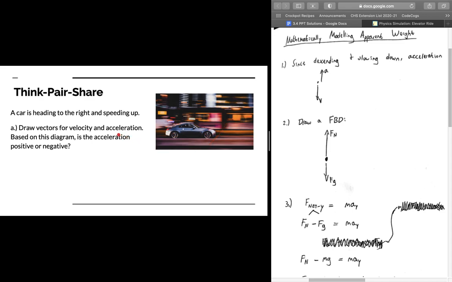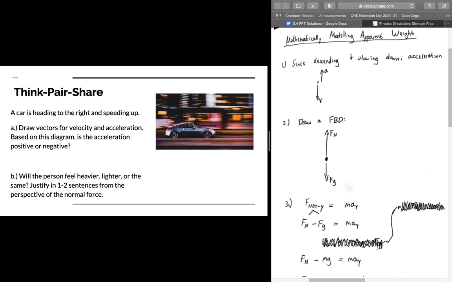If we were to slow down, our acceleration vector would have to point the opposite direction of our velocity vector. So if our velocity points to the right, our acceleration would have to point to the left. Again, like brakes on a car pushing against us in the opposite direction. So now we want to know, will the person feel heavier, lighter, or the same? Justify in 1 to 2 sentences, from the perspective of normal force.